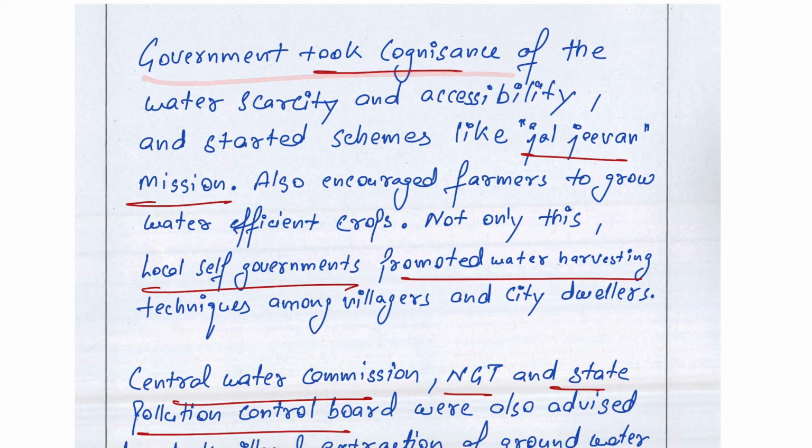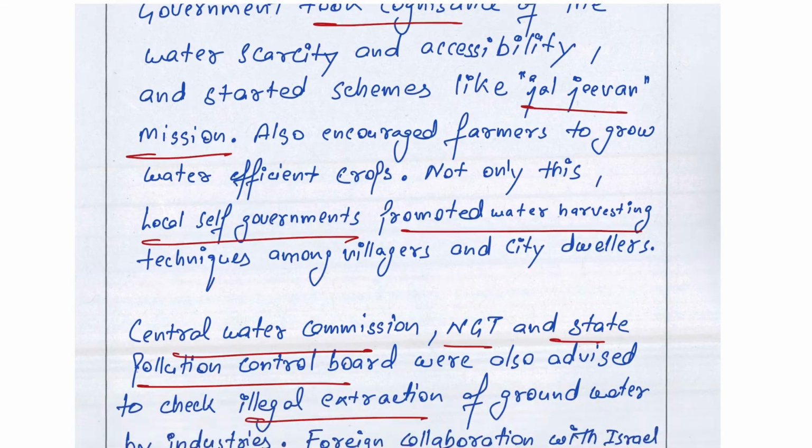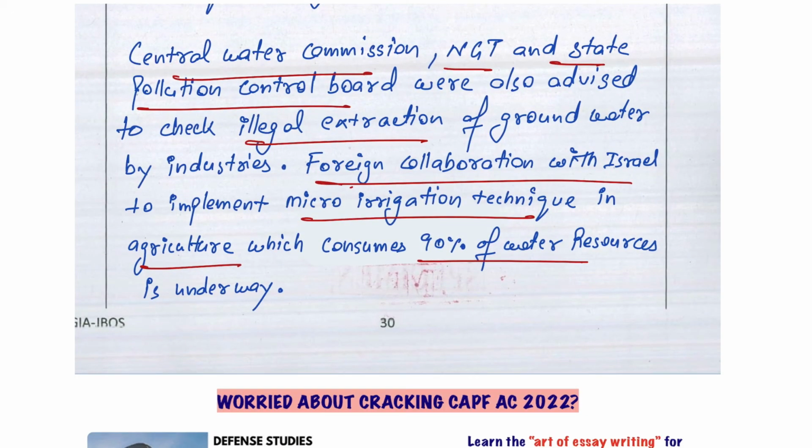Now the government took cognizance of the water scarcity and accessibility and started schemes like Jal Jeevan Mission, and also encouraged farmers to grow water efficient crops. Not only this, local self government are also a part of this stakeholder approach. They promoted water harvesting techniques among villagers and city dwellers. Now the Central Water Commission, NGT, State Pollution Control Board were also advised to check illegal extraction of groundwater by industries and some in domestic areas also. Now the foreign collaboration with Israel to implement micro irrigation techniques in agriculture, which consumes 90% of water resources, is underway.